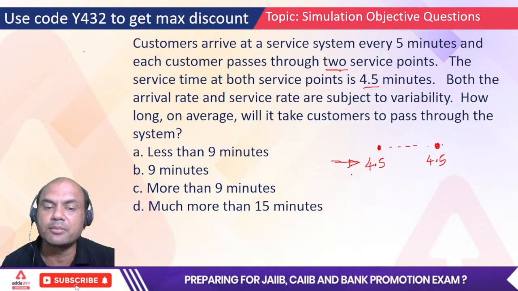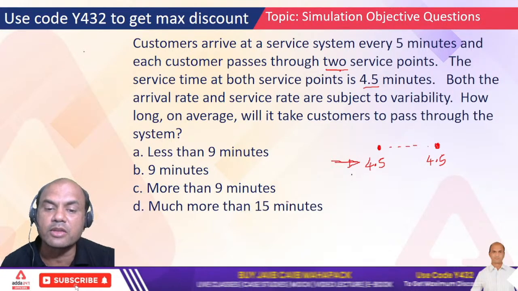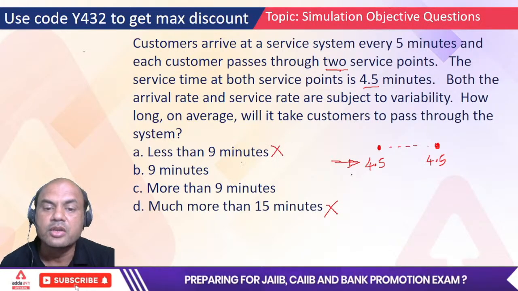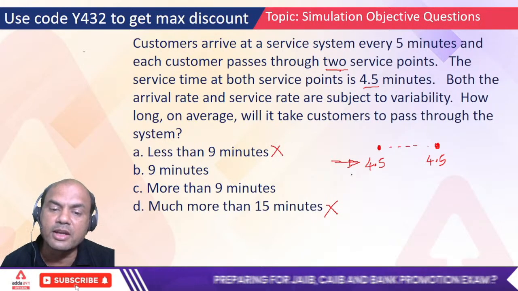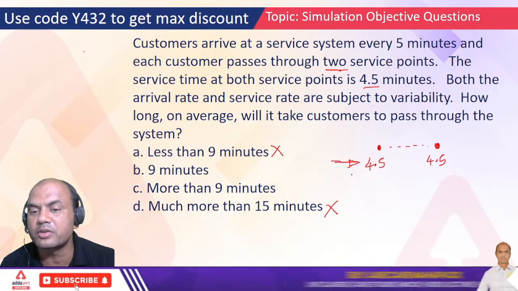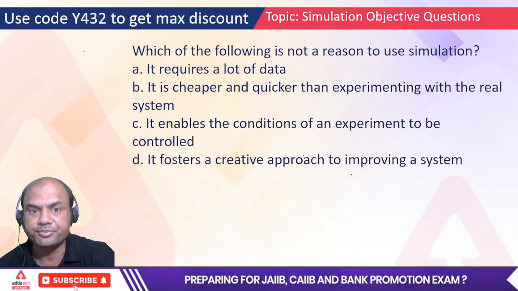So 9 plus 1, 10 minutes. So less than 9, 9 minutes, more than 9, and much more than 15 minutes. Less than 9 is out. So 9 or more than 9. So it will be definitely more than 9 because the time is required to move from system 1 to system 2 also, okay? So the correct answer is C, okay?